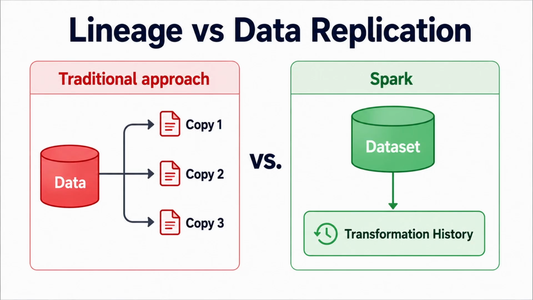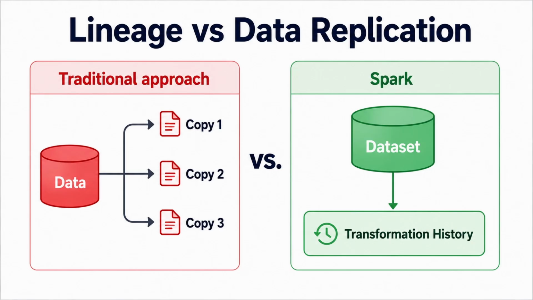Spark takes a different approach for intermediate data. Instead of continuously maintaining multiple copies of every intermediate dataset, it keeps the transformation history, the lineage. If data is lost, Spark uses that history to regenerate it. So the fundamental idea is: replication stores copies. Lineage stores the recipe for reconstruction.